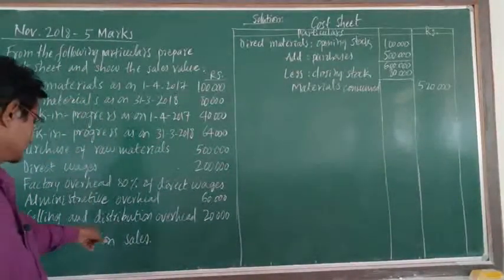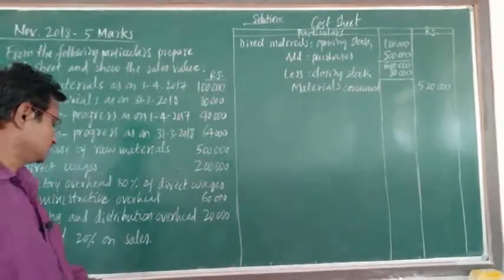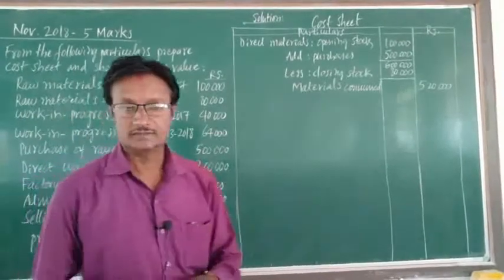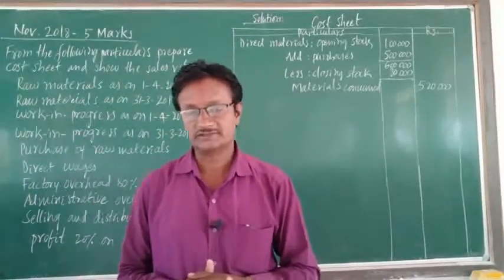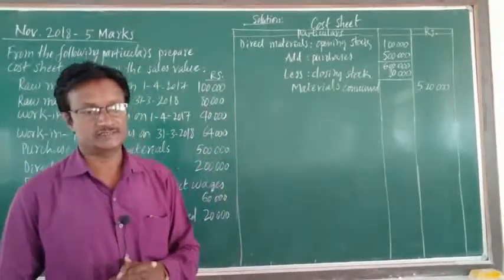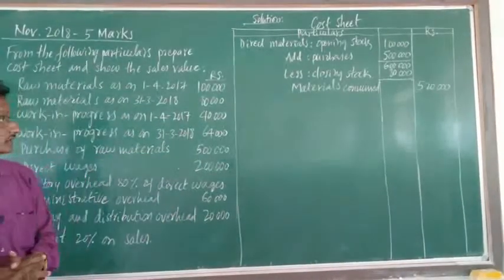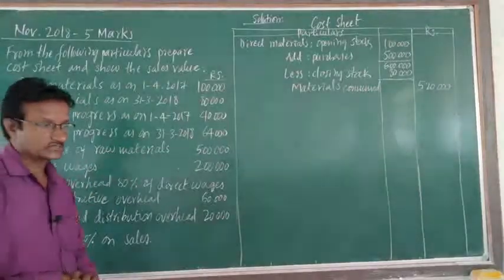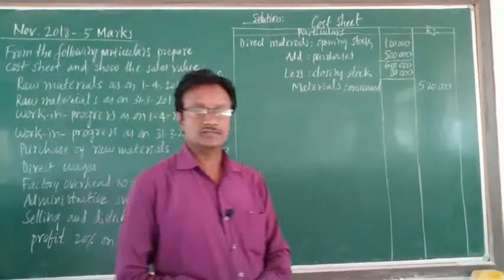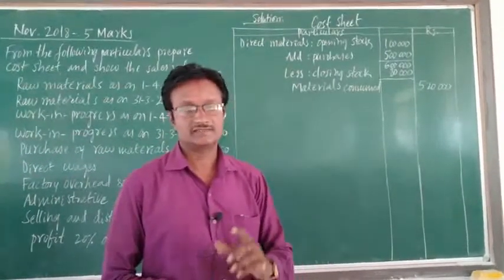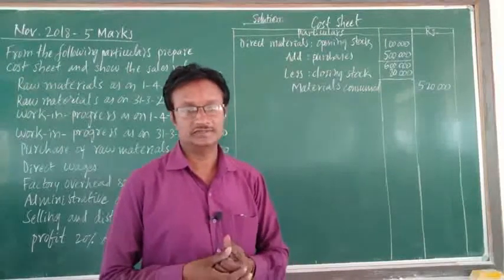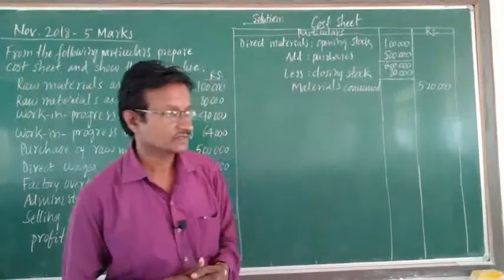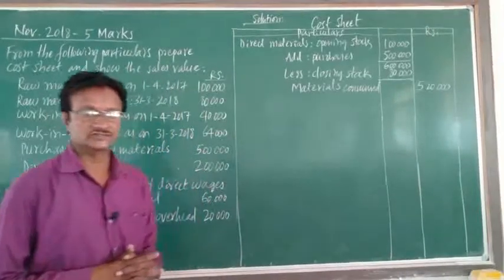Next, selling and distribution overhead is 20,000 and the profit is 20% on sales. Here we are asked to show the sales value. To the total cost, if we add a certain margin of profit, then we get sales. So we have to prepare a cost sheet here.